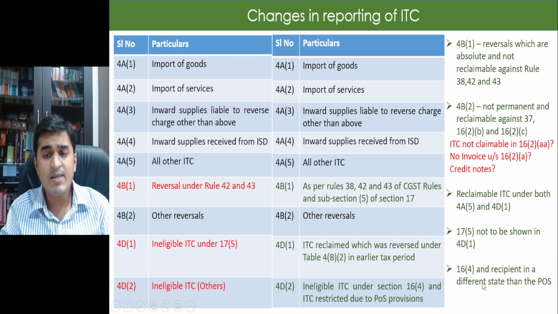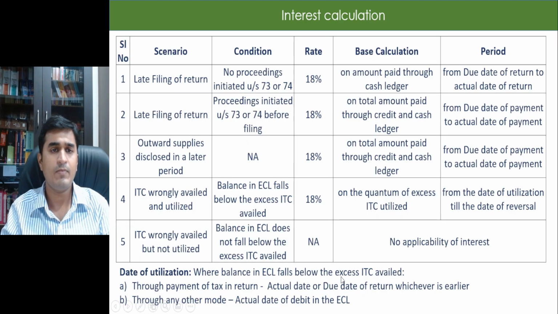Also, if the recipient is in a different state than the place of supply, let us say I am in West Bengal, whereas I have received an invoice where CGST SGST of Maharashtra has been charged. In that case, I cannot take that ITC. That will appear in ineligible ITC in my 2B. I will also show that under ineligible ITC in my 3B.